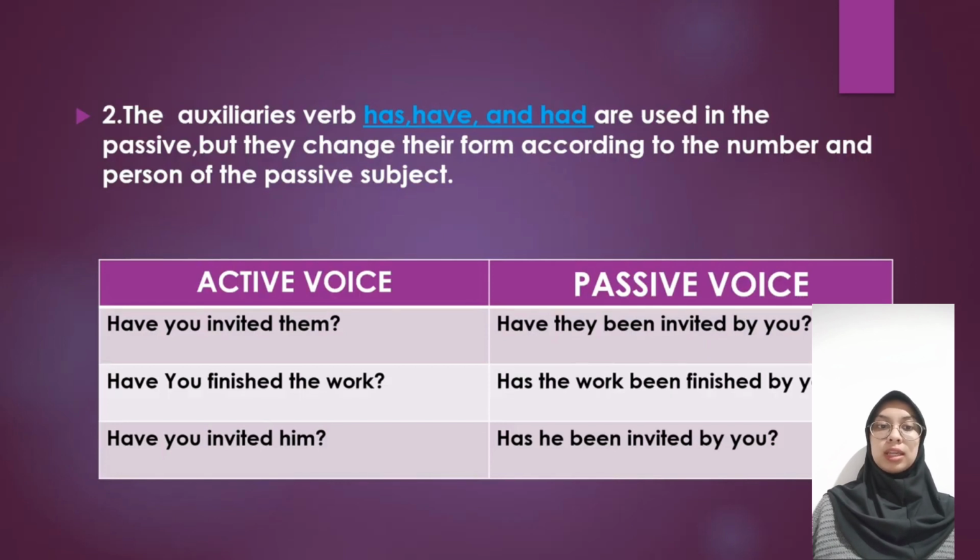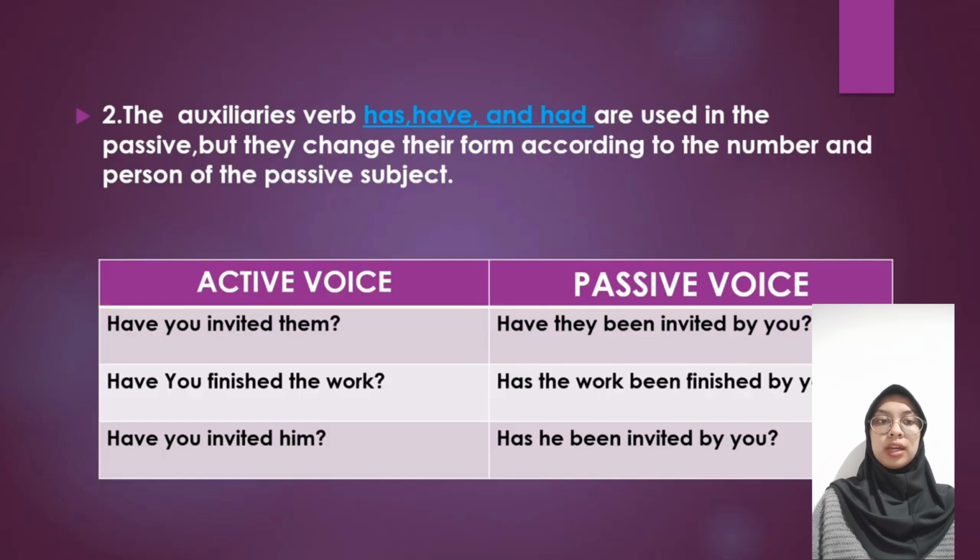When we change it into passive voice, it changes form according to the number and person of the passive subject. For example, here, have you invited them? When we change it into the passive voice, it becomes have they been invited by you?